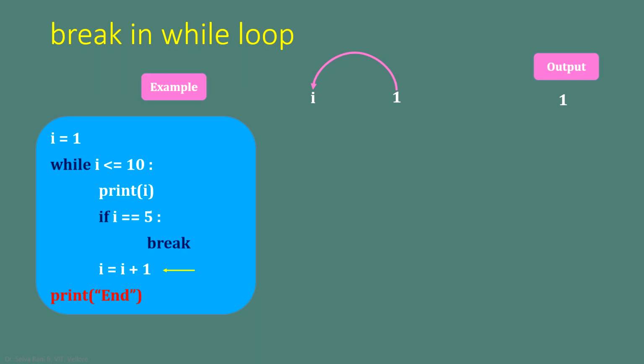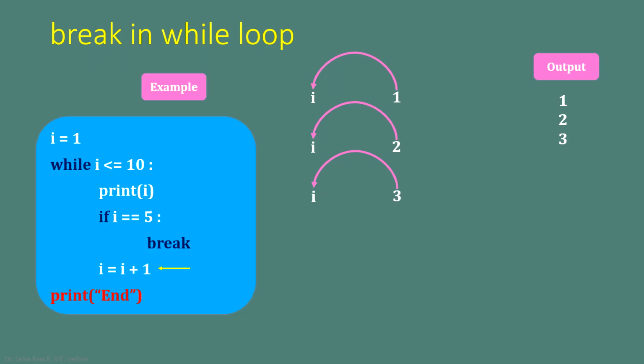So here i is equal to i plus 1. That is 1 plus 1, 2. Now the value of i is 2. It is tested with the condition 2 less than or equal to 10. Condition true. Since the condition is true, the print statement is executed by the interpreter. The value 2 will be displayed on the screen, and it is tested with 5. Is 2 equal to 5? No, the condition is false. So the interpreter is going to increment the value of i. i is equal to 3. In this way, the loop continues, and we are going to get the value of i one by one